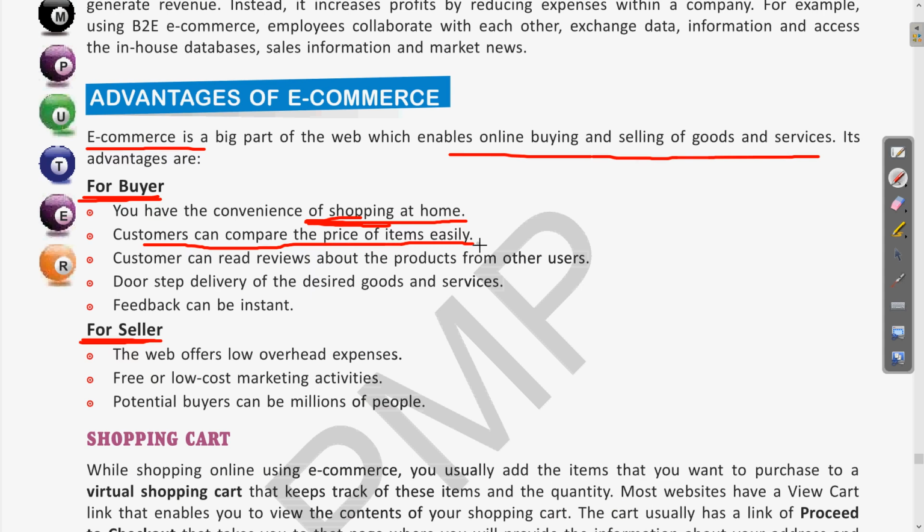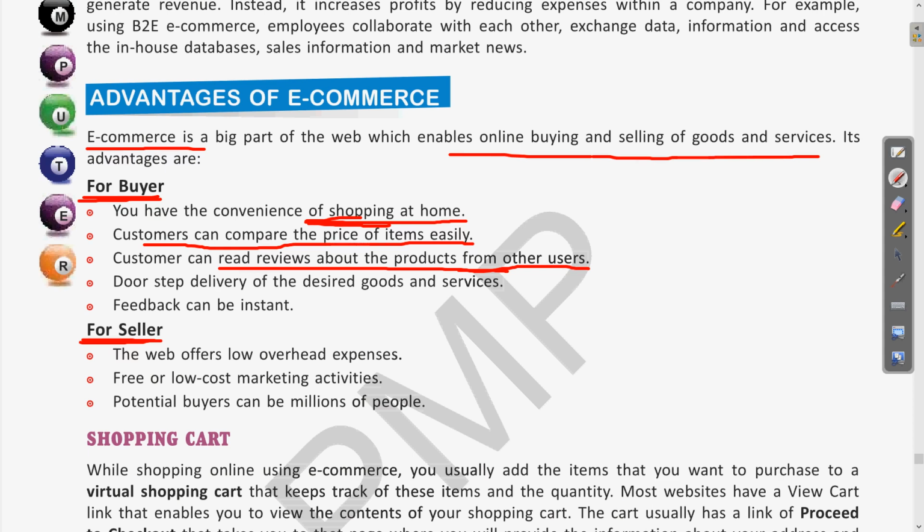So on the basis of our own requirement we can compare and then purchase the things. Then another feature of e-commerce is we can also read the reviews about the products from other users. There we have persons who have purchased similar products, and they give their reviews on how the product is, what its durability is, what the specifications are. Clear? So this way we can get feedback on the product which we are going to purchase.